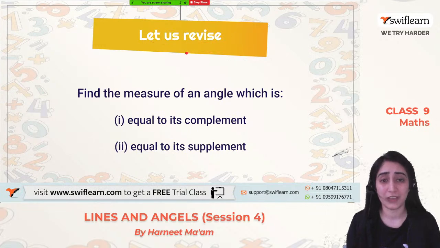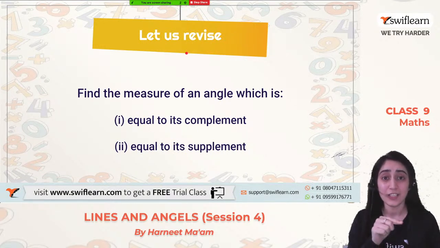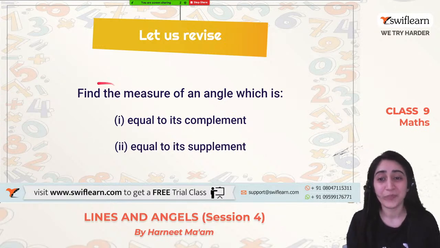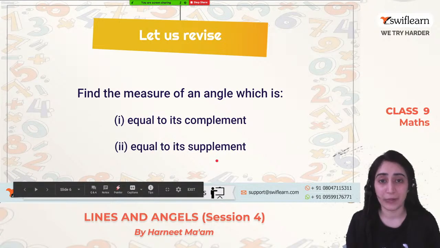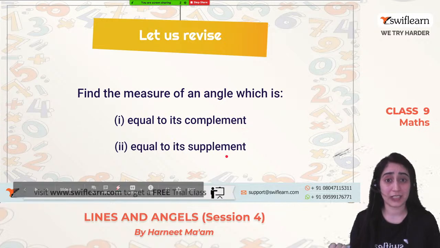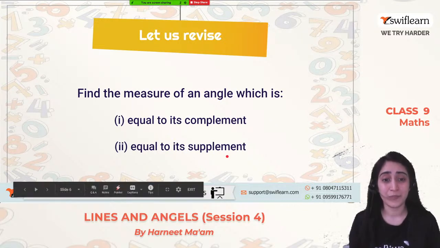So let's revise, starting the topic before. Let's revise what we have studied. Let's see who's able to solve and write the answers in the comments. I'm there to read that. Find the measure of an angle which is equal to its complement. The second part says which is equal to its supplement. So what is complement? What is supplement? We have already discussed in previous sessions.